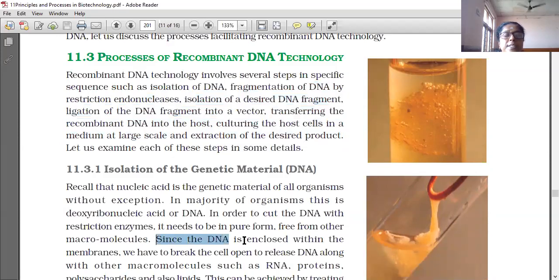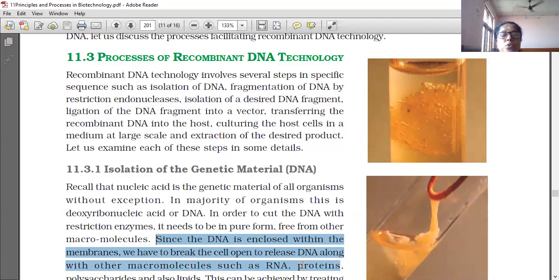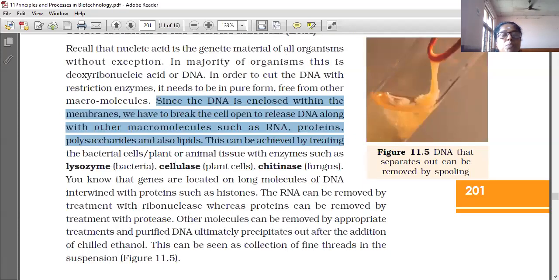So first, since DNA is enclosed within the membrane, we have to break the cell open to release DNA along with other macromolecules such as RNA, protein, polysaccharides. This all should be digested, and we have to make the DNA very pure. Only on pure DNA will this restriction enzyme work. Restriction enzymes, which are used to cut the DNA, work on very pure DNA. So the things associated with the DNA should be removed.